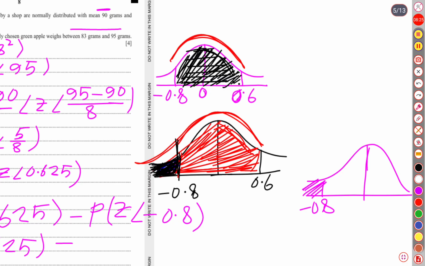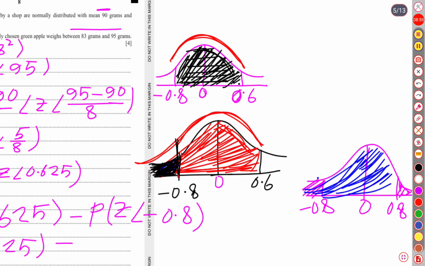As the curve is symmetrical, we require this portion. Look at this: this is 0.8 and it is 0 over here. As we need this tiny portion, what will we do? From the whole of this we will subtract this portion. We will take the probability when the z-score is 0.8 from this. If we subtract this portion from the whole, we will get the probability of this tiny part.